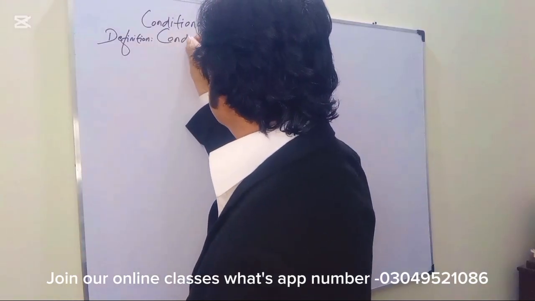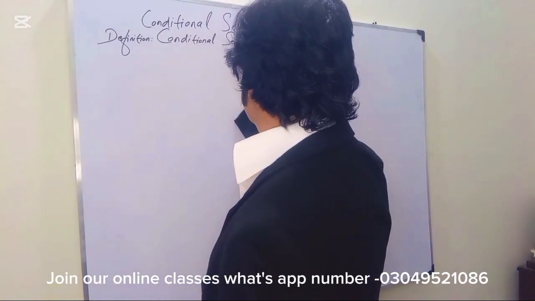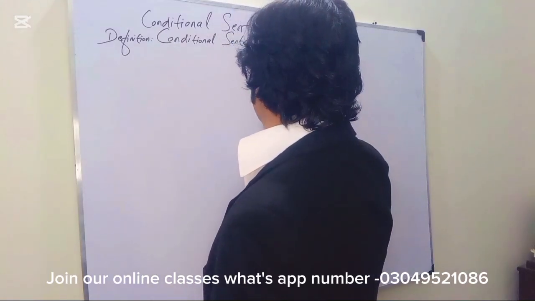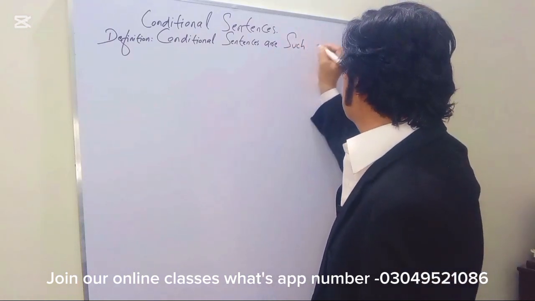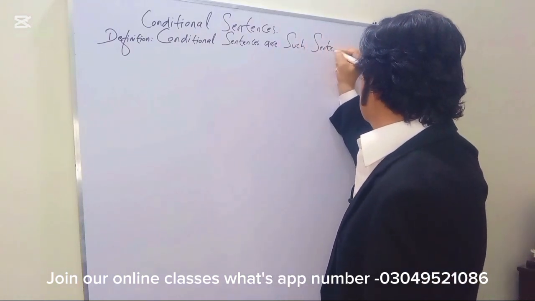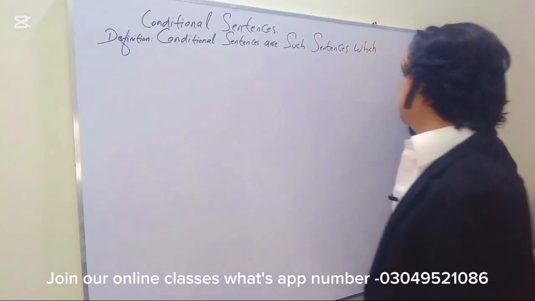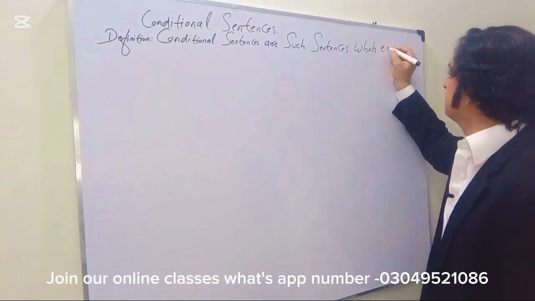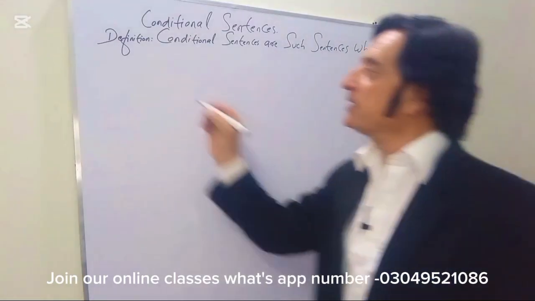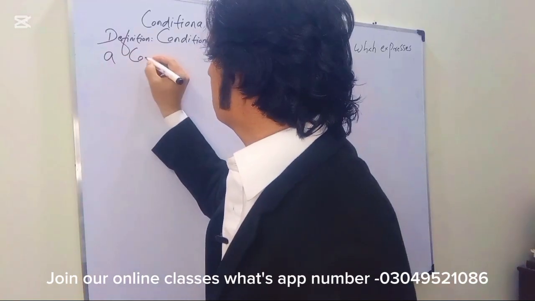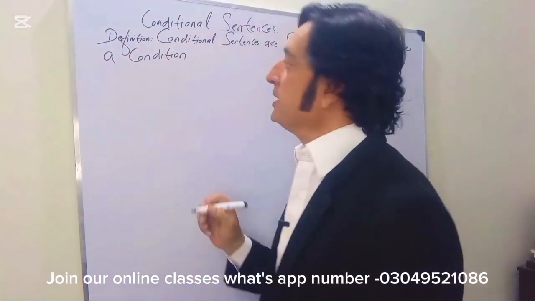Conditional sentences are such sentences which express a condition. All right, and what is a condition?